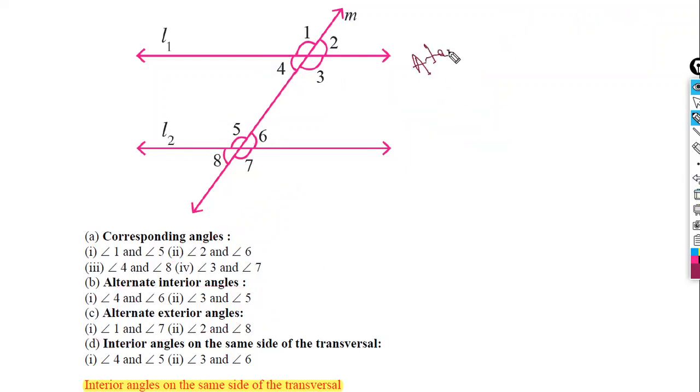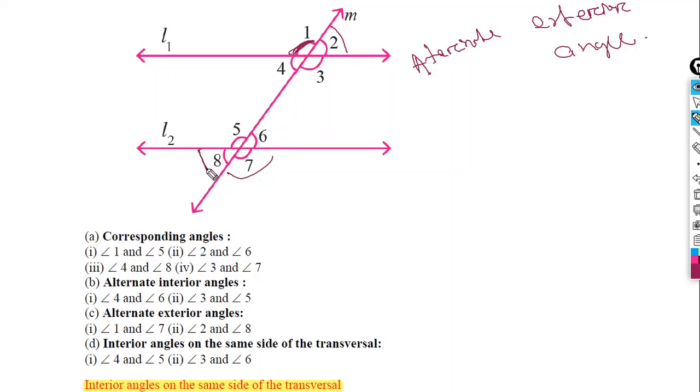Alternate exterior angles. From the name you can also learn that the angles are external, that means exterior. Angle 1's alternate exterior angle is angle 7, and angle 2 with angle 8.